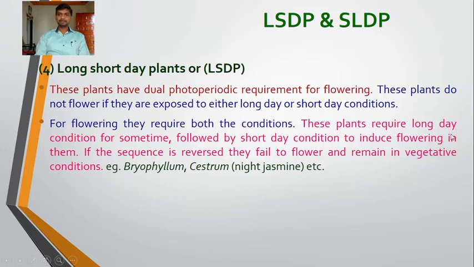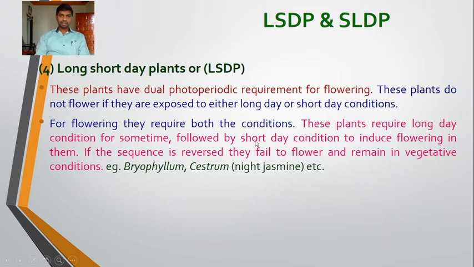These plants require long day condition for some time, followed by short day condition, to induce flowering in them. First is the long day condition, then the short day condition. If the sequence is reversed, they fail to flower and remain in vegetative condition. For example, Bryophyllum, Cestrum, Night Jasmine. So these are the long short day plants.